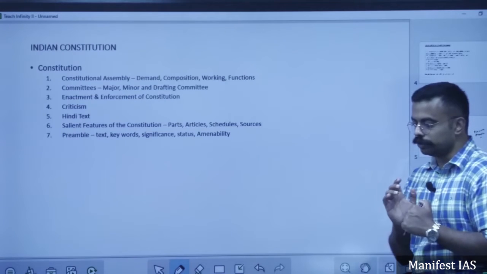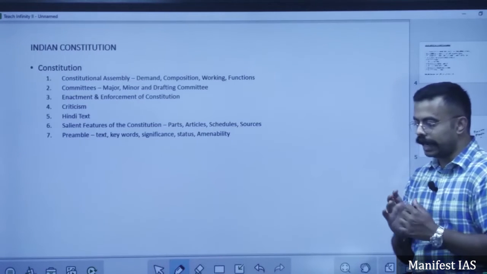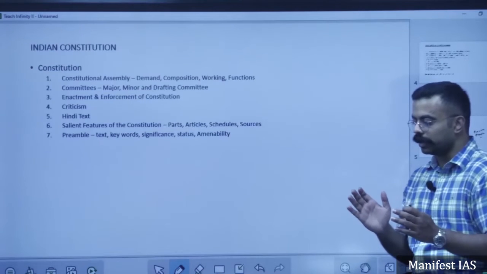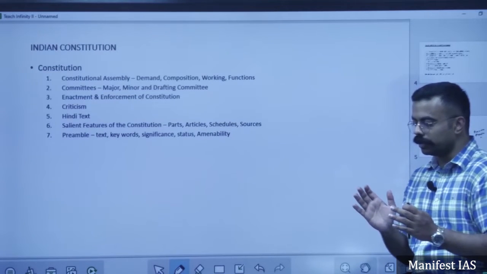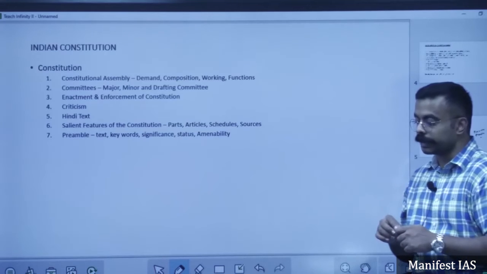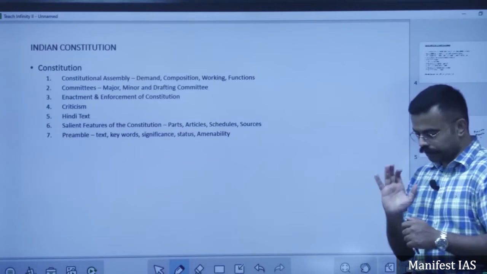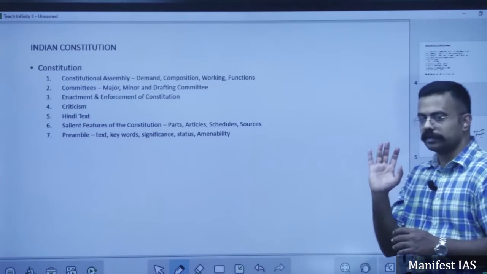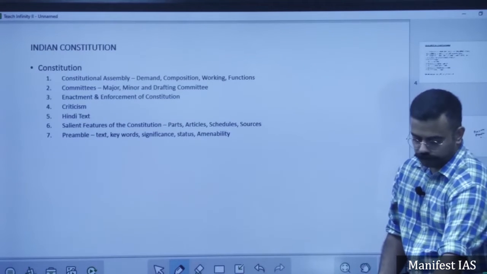Fundamental duties are duties for Indians. Directive principles direct the state to use certain principles in its day-to-day administration, as well as in enacting laws.